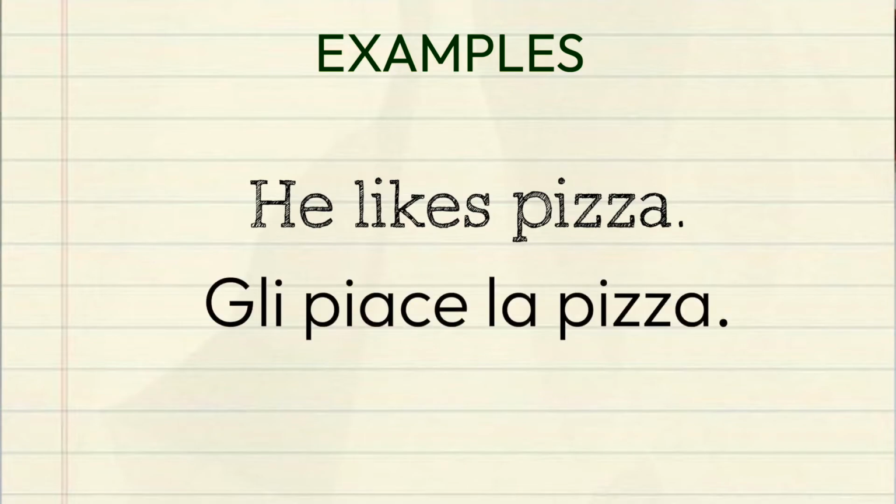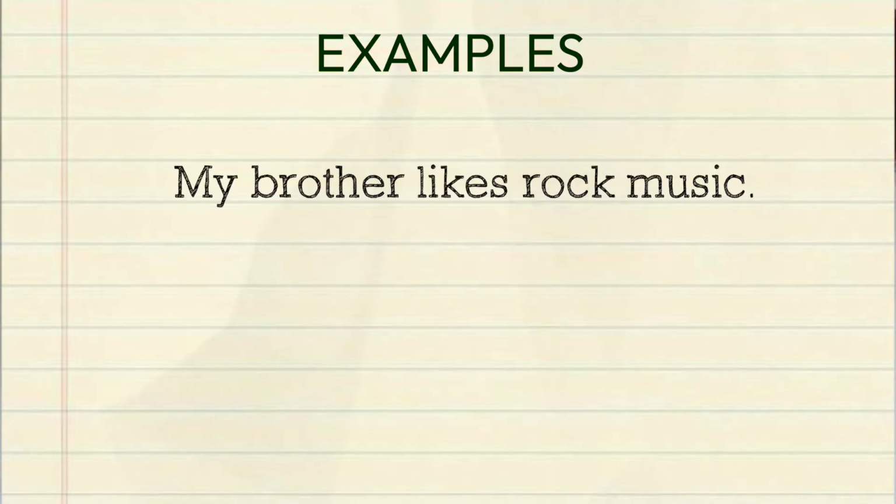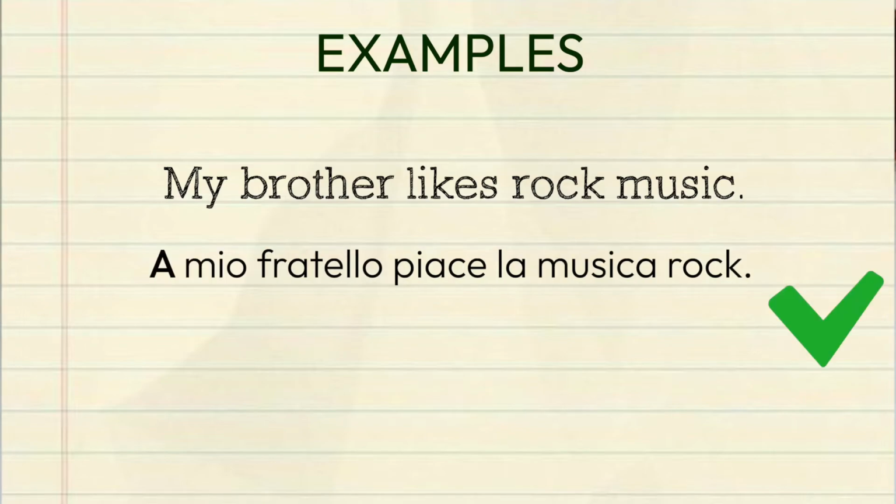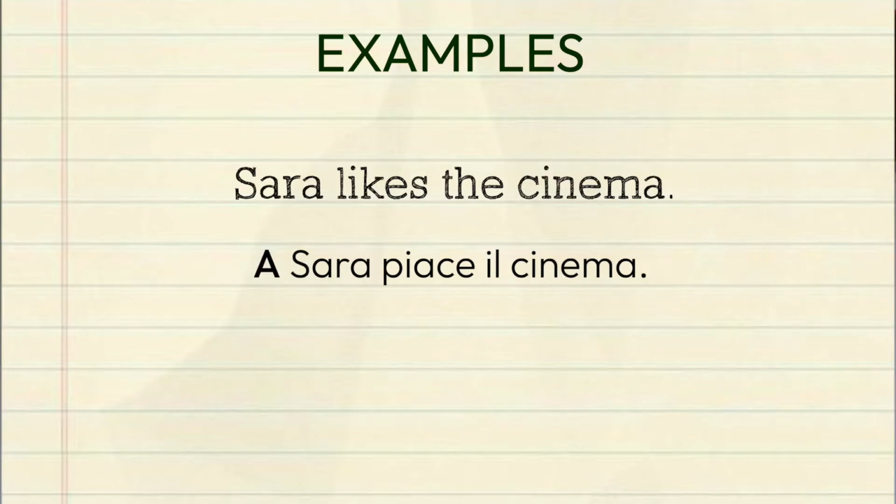It is gli piace la pizza. My brother likes rock music. Pay attention, it's not mio fratello piace la musica rock. It's not like the English structure, but I say a mio fratello piace la musica rock. So that A in front of the person who likes the thing is very important in Italian. Sara likes the cinema. A Sara piace il cinema.